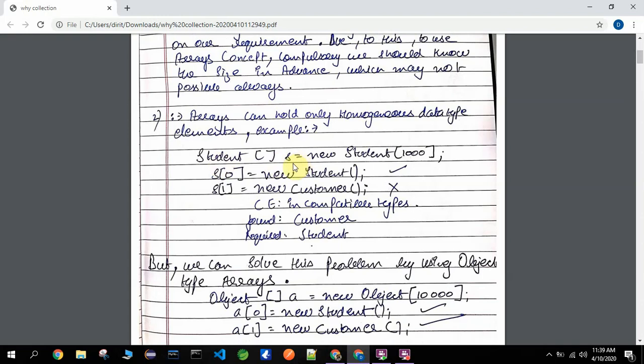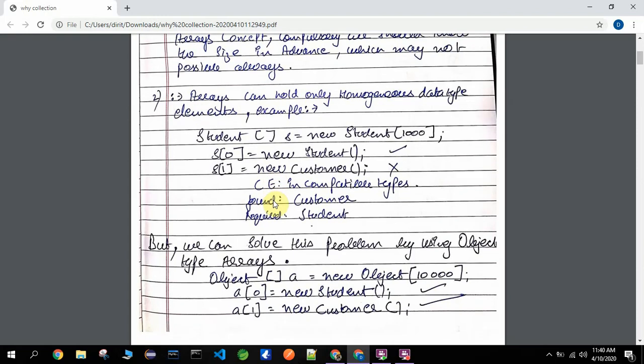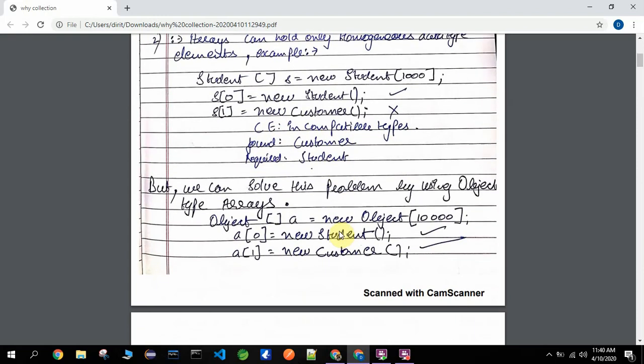Example: Student[] s = new Student[]. This is the Student class, and we are creating an array of Student class objects. So s[0], this is at the 0 index, is equal to new Student. And if we plan to store a new customer, an object of Customer, in the Student array, it is not possible. Incompatible types: found Customer, required Student.